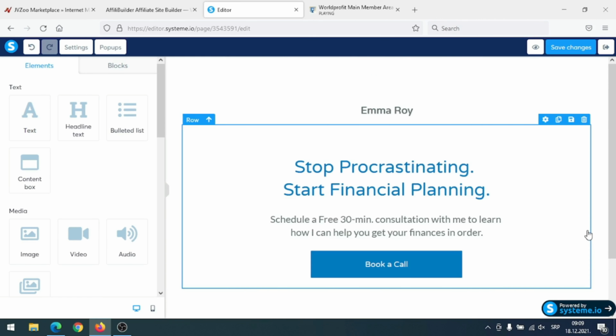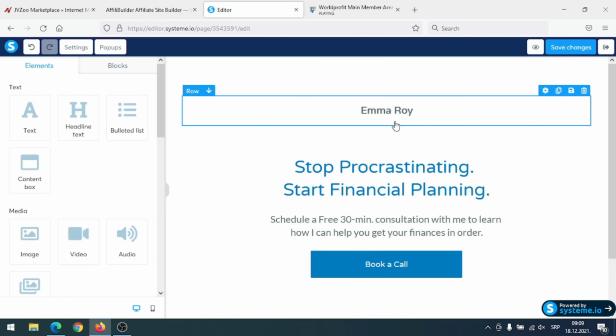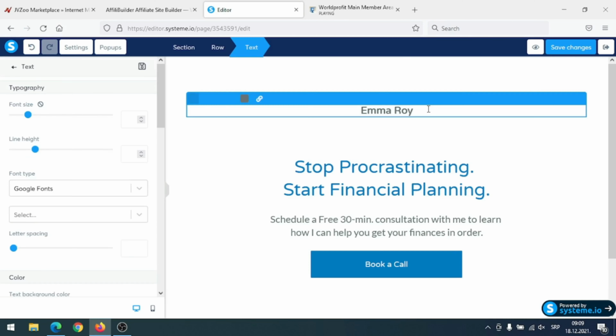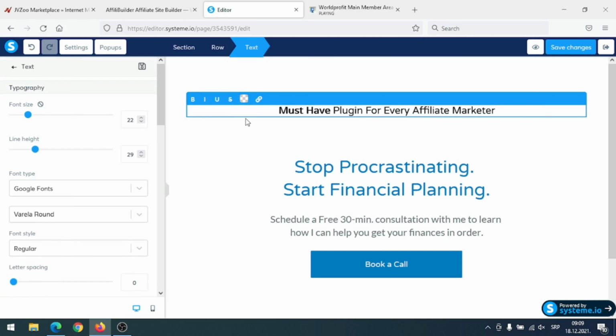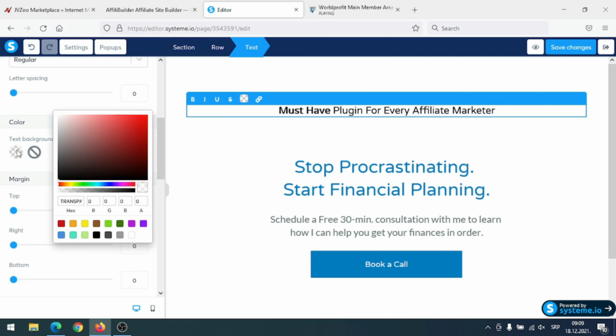Okay, I removed all those things that I don't need, so now I need to go back to their sales page and let's say I will just copy this, highlight and Ctrl C for copy, go back to System.io and I will add that here and paste it here and I will change the color of this field. So I will scroll here and then click here on text background color. Click here and let's say, for example, yellow. Okay, I will leave it as yellow.